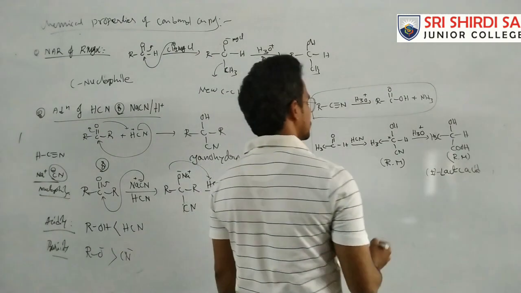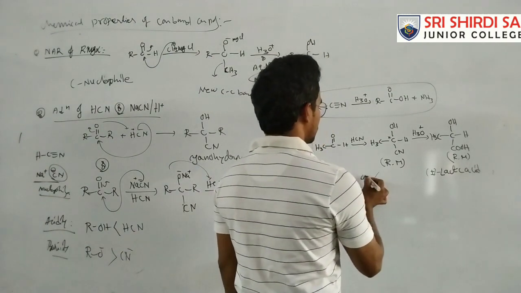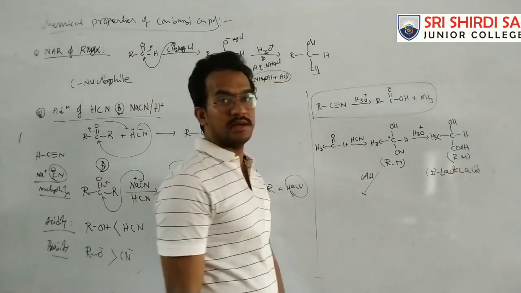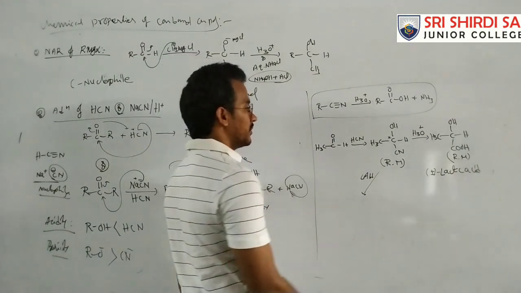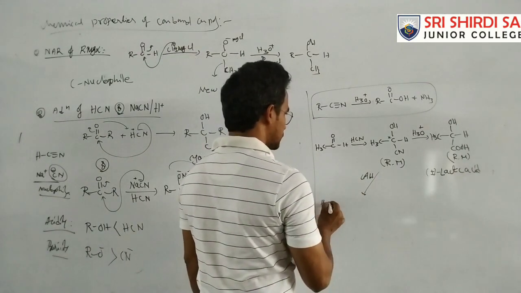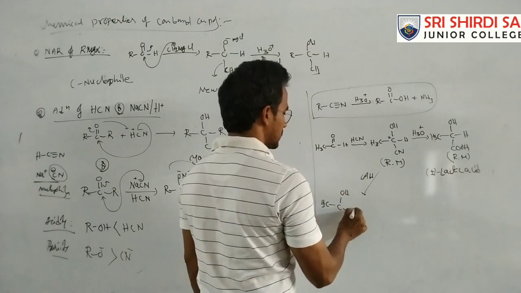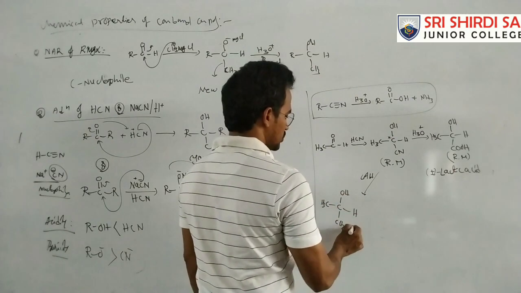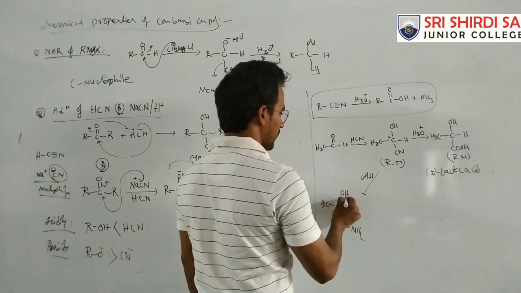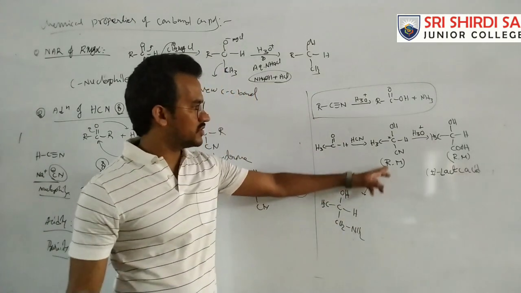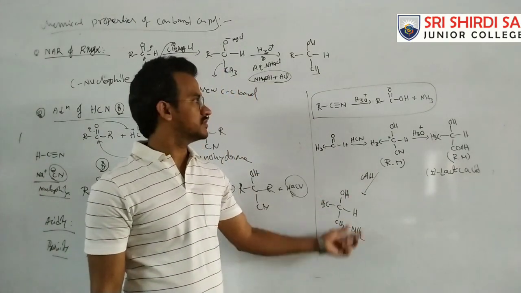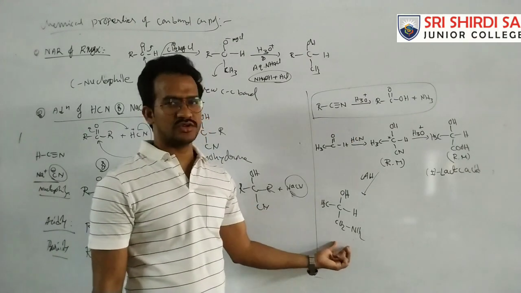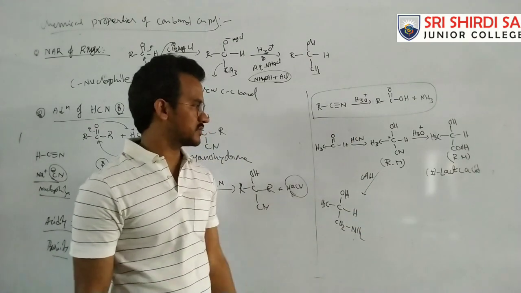Now, suppose this compound is reduced with lithium aluminum hydride. With lithium aluminum hydride, this compound is converted to CH3-CH(OH)-CH2NH2. The CN group is reduced to CH2NH2. That is the addition of hydrogens, a reduction reaction.